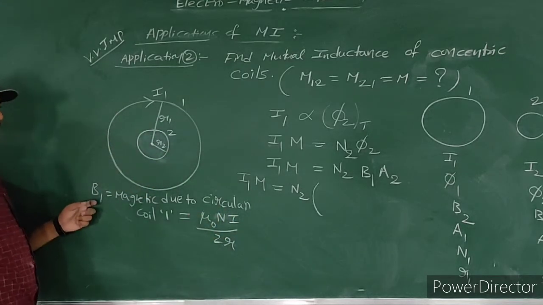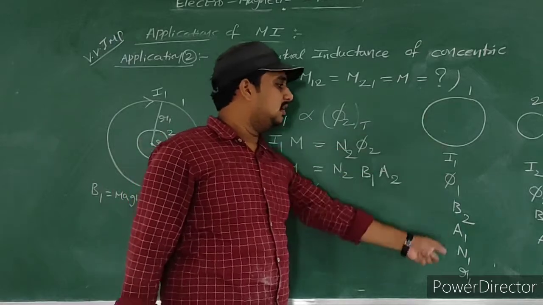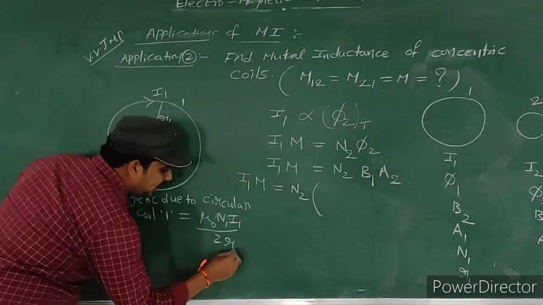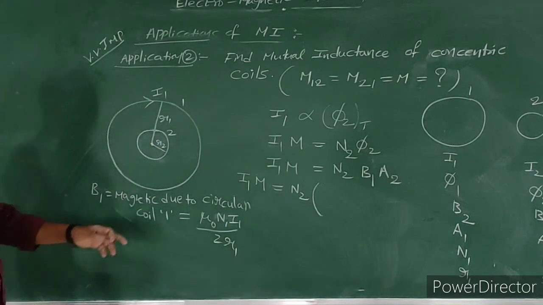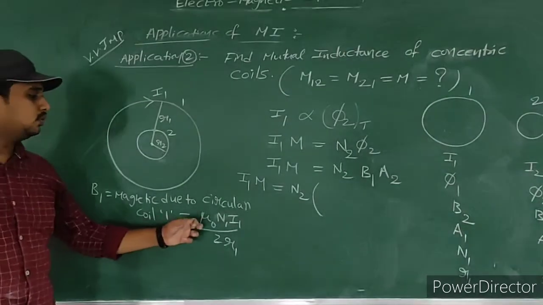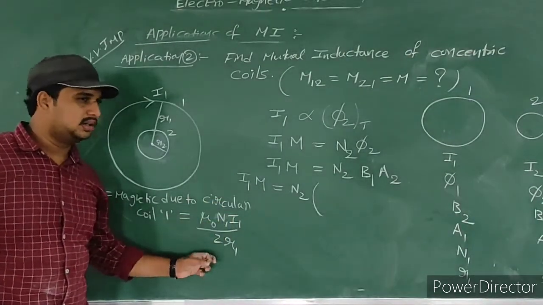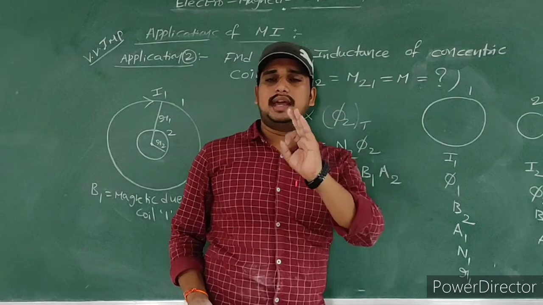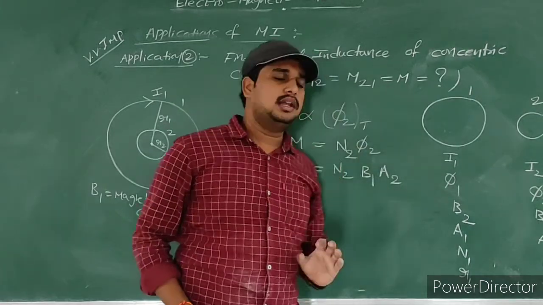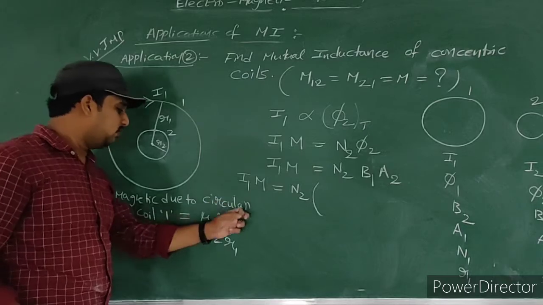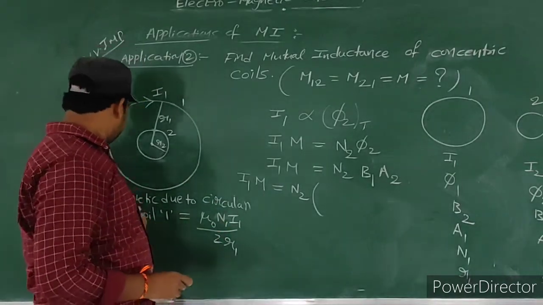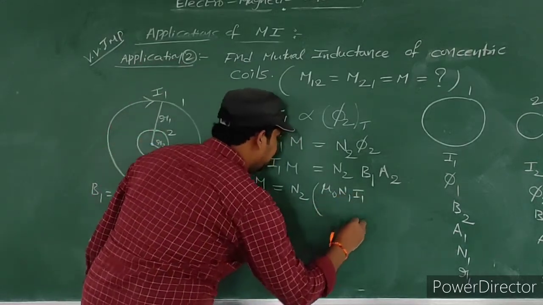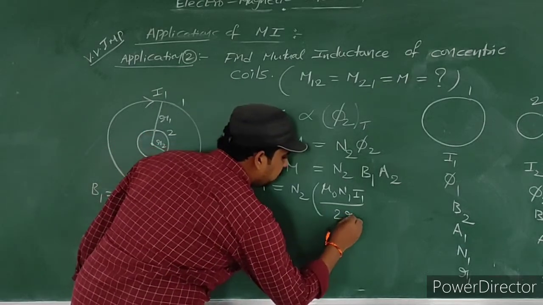Dear student, you already know this formula. Here we are dealing with the first coil, that's why B1 equals mu naught into N1 into I1 by 2 into R1.